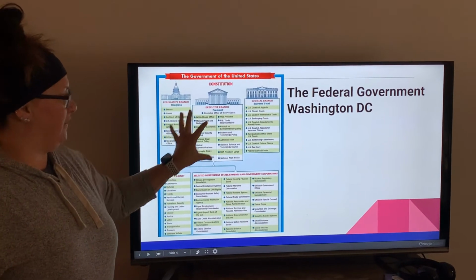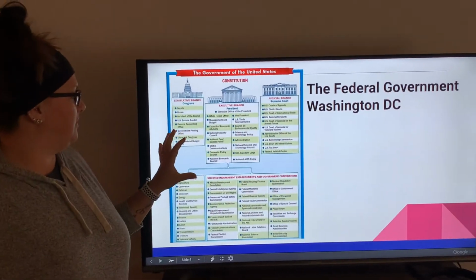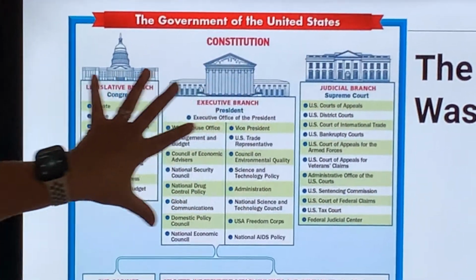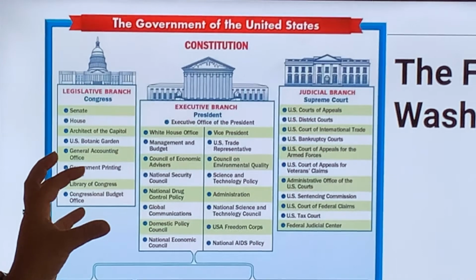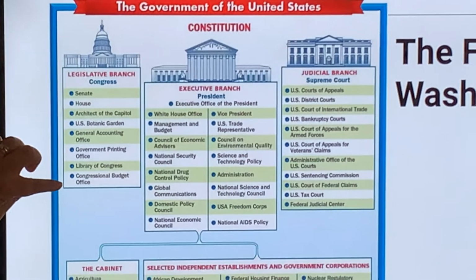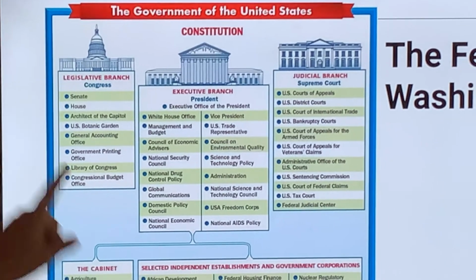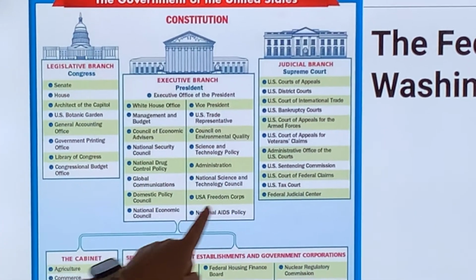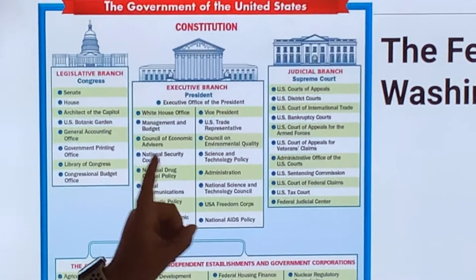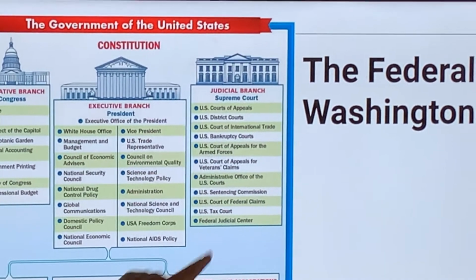This is a very busy picture, but this is going to show you the federal government in Washington, D.C. So as you can see, this is all the parts that go into our federal government. So this is the legislative branch. They have all of these parts to the legislative branch at our federal level in Washington, D.C. You can see the executive branch. All of these pieces make up just the executive branch, those people that execute the law. And all of these parts are the judicial branch.